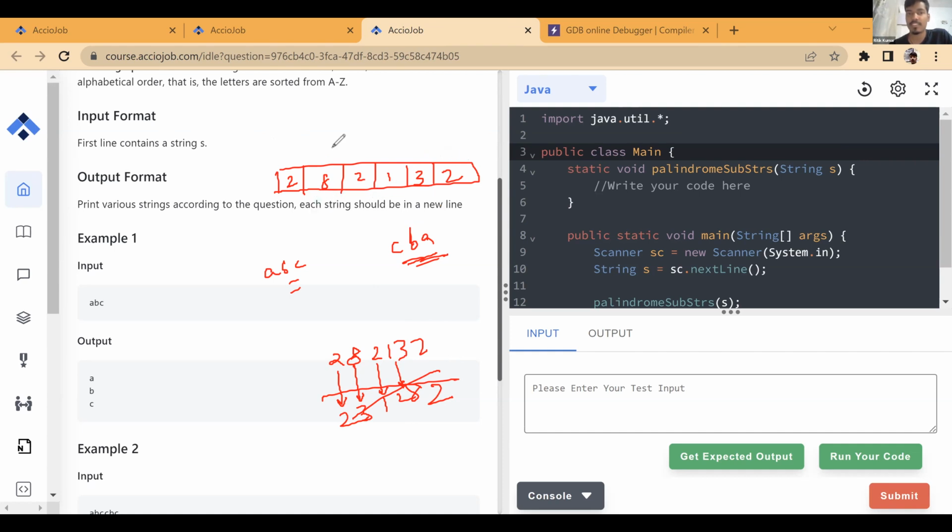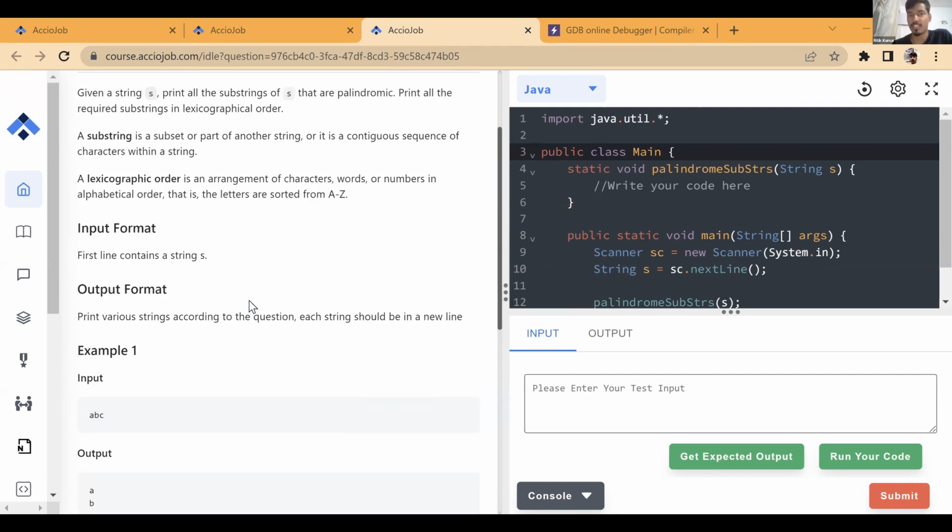If this is X and this is Y, in the first iteration X goes here and Y goes here. Until X is less than or equal to Y, you need to compare. Or X is less than Y, because in the equals case you don't even need to compare. Until start is less than end, you need to compare. Same goes for a string: keep two pointers, one at the start of the string at index 0, the other at the last character, index n-1. Keep comparing until you get a mismatched character. If all the characters match, then it is a palindrome. So this tells whether it is a palindromic string or not.